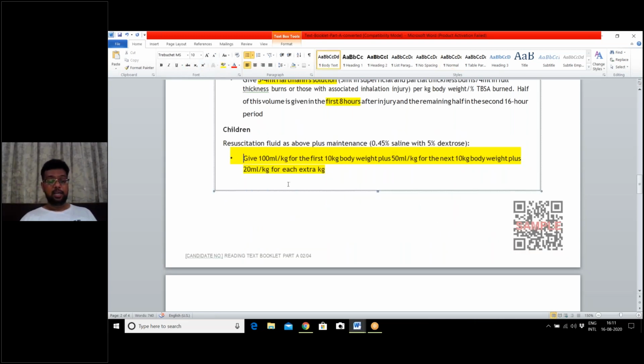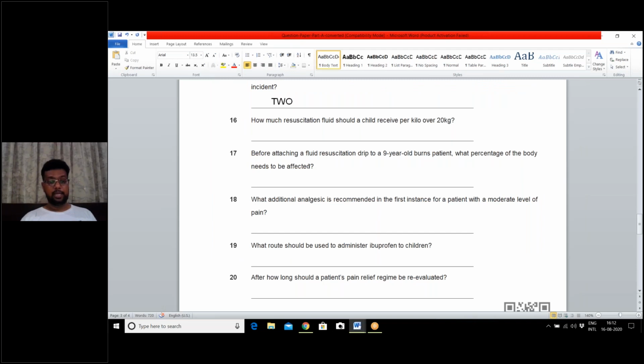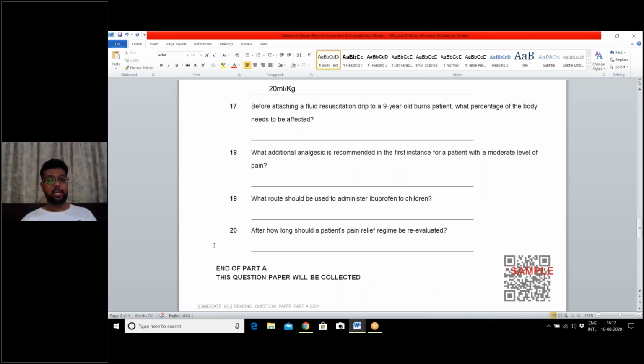Here it is given that 100 ml for the first 10 kg, and the next 10 kg, 50 ml. So 20 kg is covered, and beyond 20 kg, 20 ml per extra kg should be given. So our answer should be 20 ml per kg.